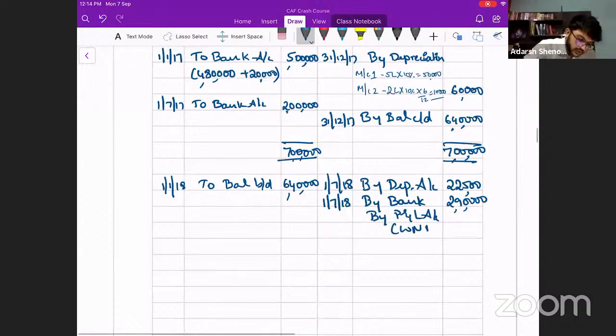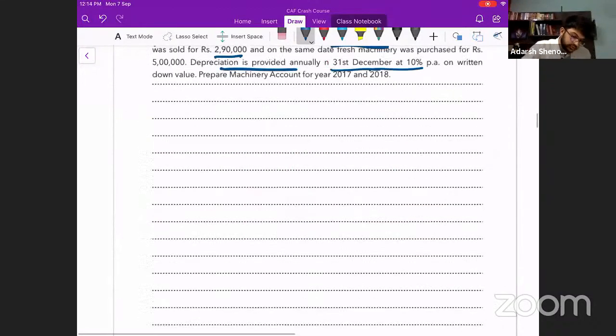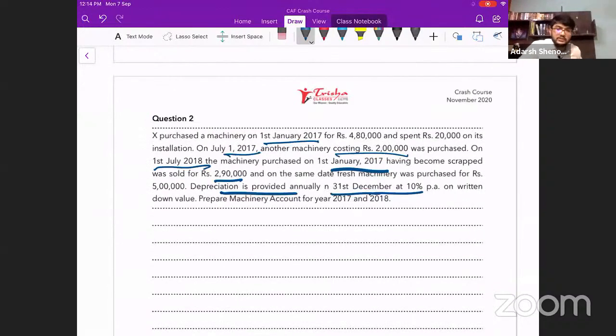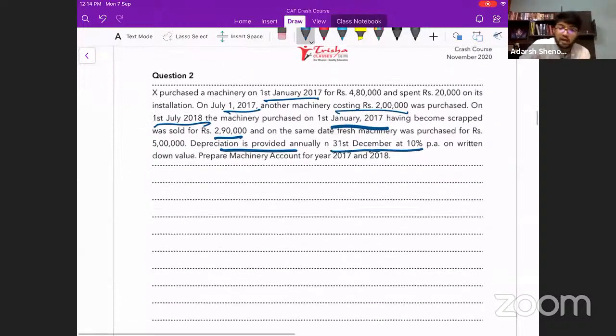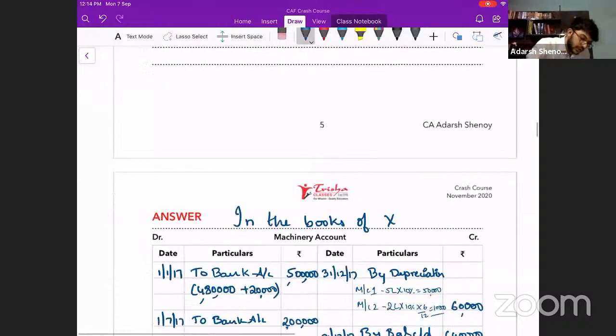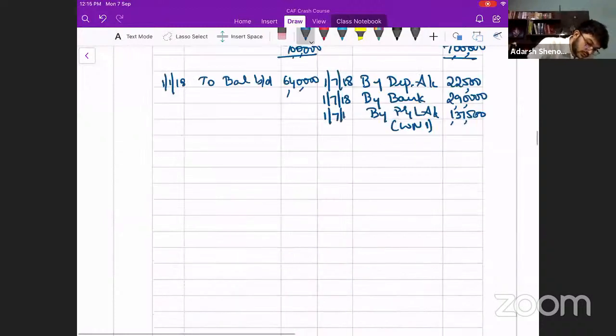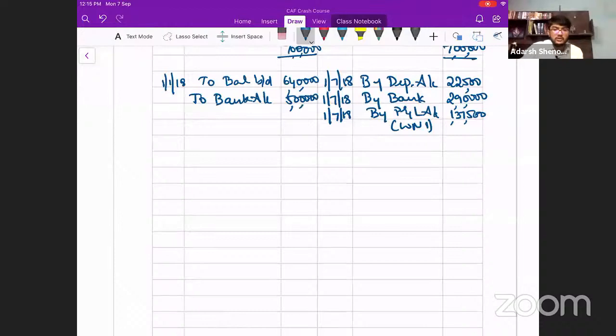Working note 1. 1,37,500 is the loss amount. Did you purchase another asset? Yes, we purchased another asset. For how much did we purchase another asset? 5 lakh rupees. So we have to write over here, this is also 1/7/2018 to bank, 5 lakh. We're purchasing an asset, so we are debiting this account. Machinery account is an asset account. When it goes up, we have to debit it. We are buying a new asset. That means it is going up. That is why we are debiting it.